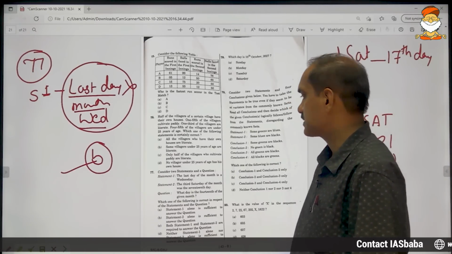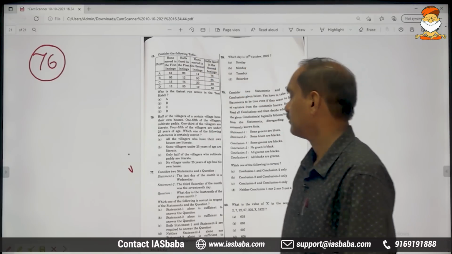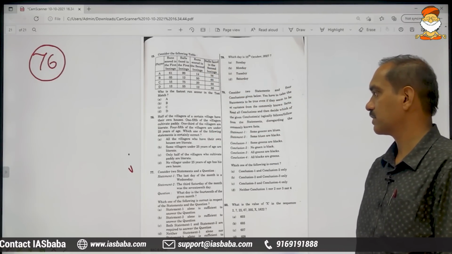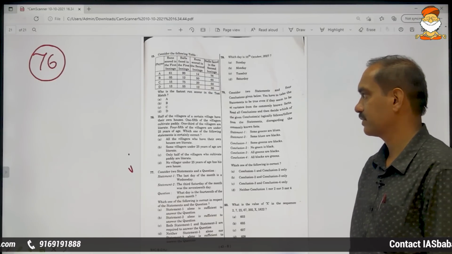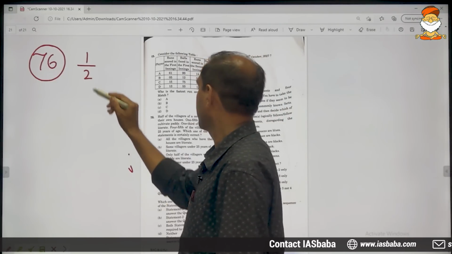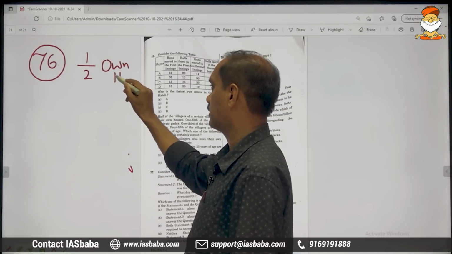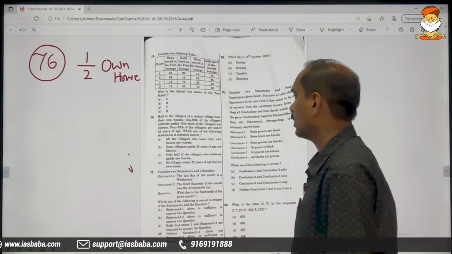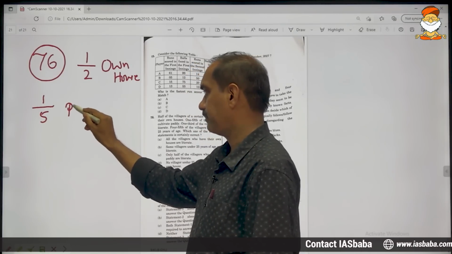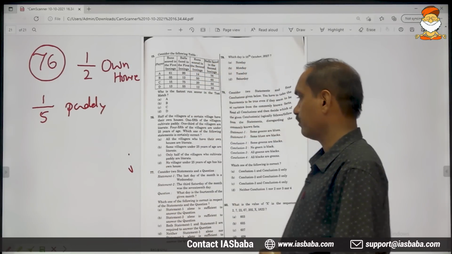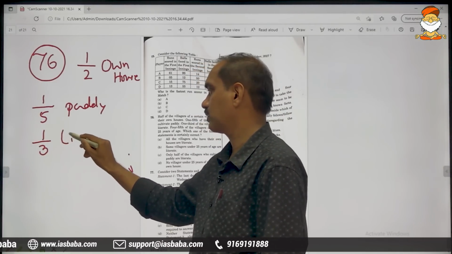Moving on to the 76th one. Half of the villagers of a certain village have their own houses. Half of them have got their own house. 1/5 of the villagers cultivate paddy. 1/3 are literate.